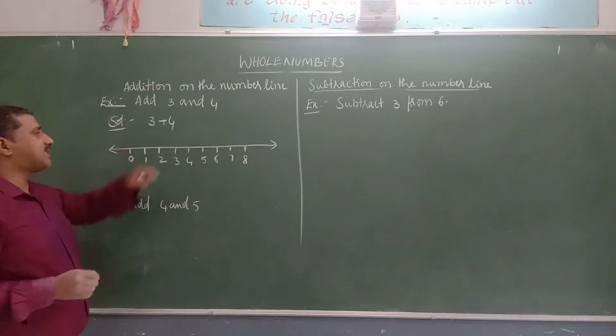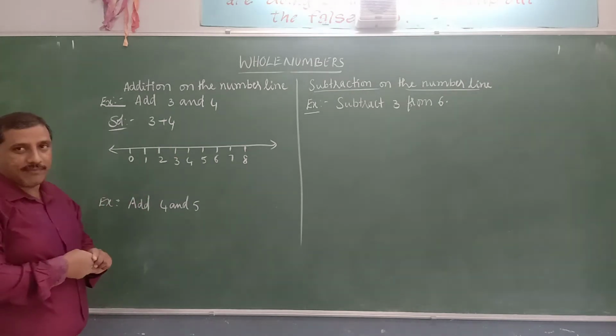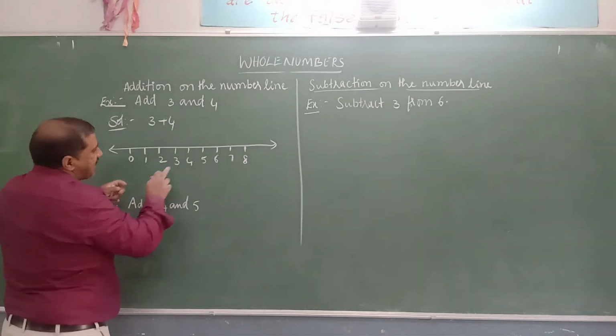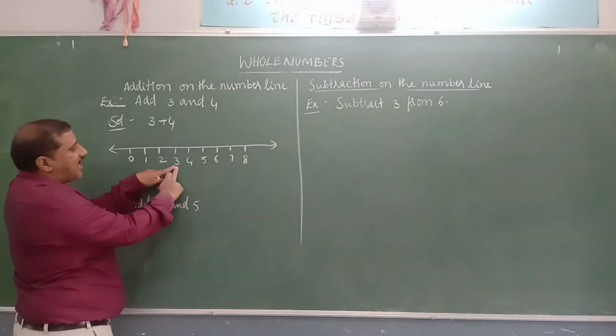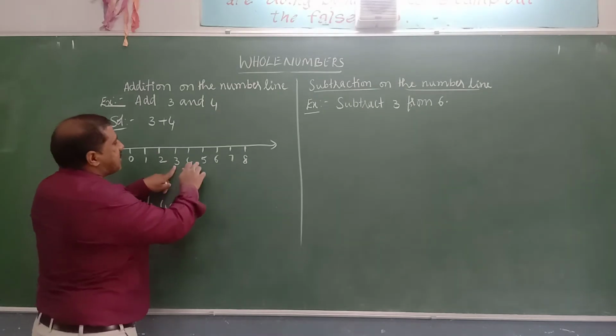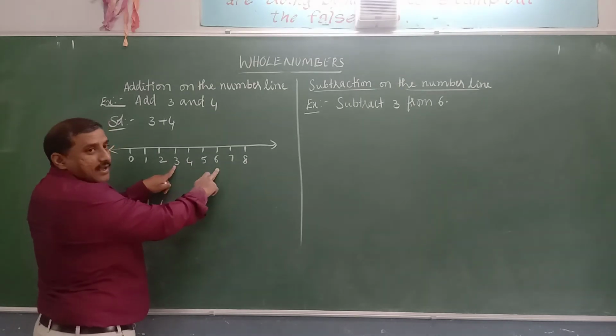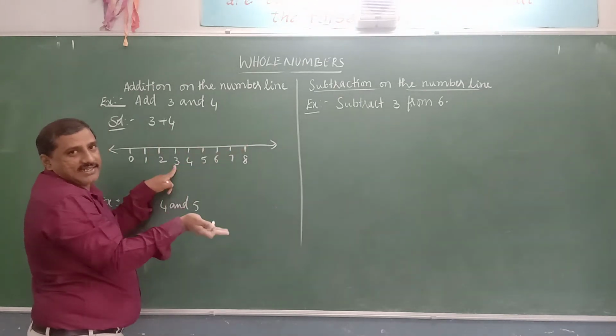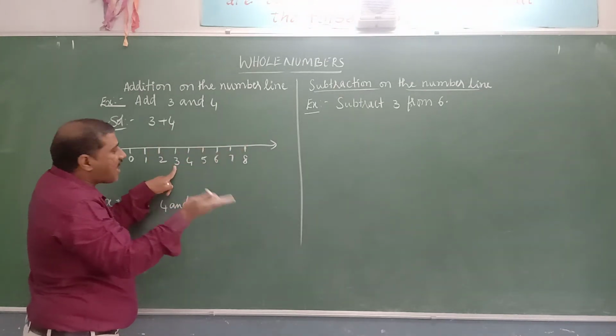First locate 3 on the number line. To this we should add 4. So move 4 jumps or 4 steps from 3 towards the right side.